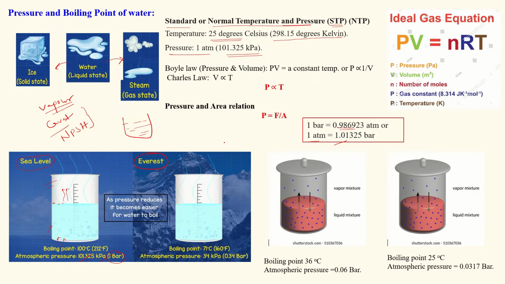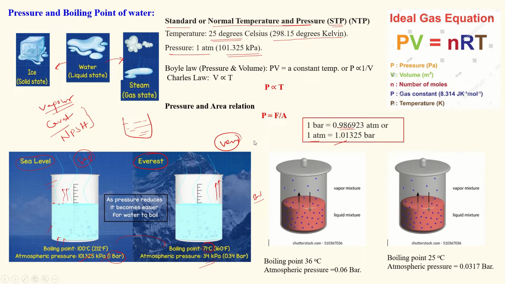Now take the same water at Everest condition. In this condition the pressure and temperature are very low compared to sea level or room conditions. So here this water will evaporate into the atmosphere at 71 degrees Celsius only, which is its boiling point. At 100 degrees Celsius the pressure is 1 bar, and the boiling point of water is reduced from 100 to 71 degrees Celsius. At this condition the pressure is only 34 kilopascal.